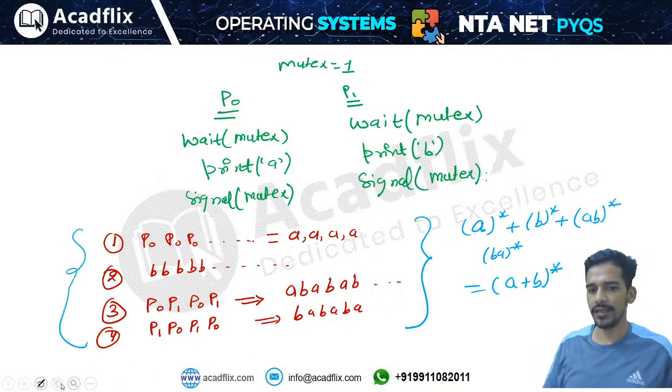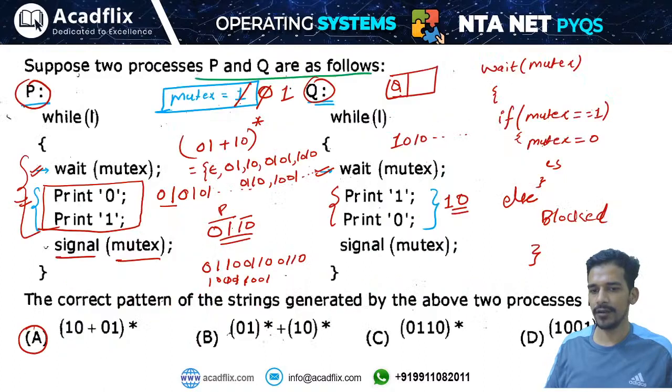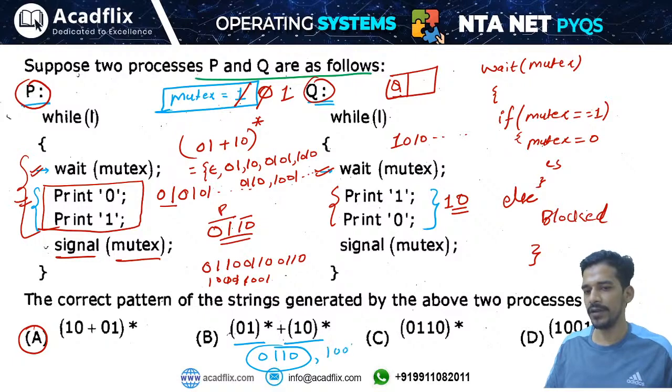You are not considering options C and D when you are saying why option B is not correct. In option B, we are not considering C and D, right? From this you cannot generate 0110. Can you generate 0110 here? You cannot. 1001 also cannot be generated here. But from this you can generate all the strings of 10 and 01.